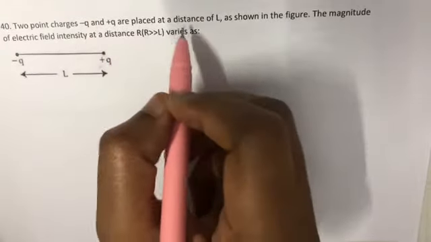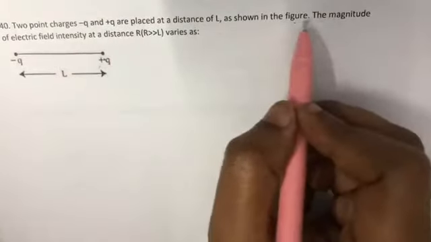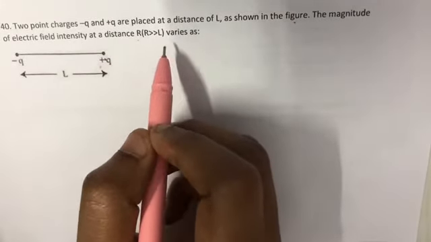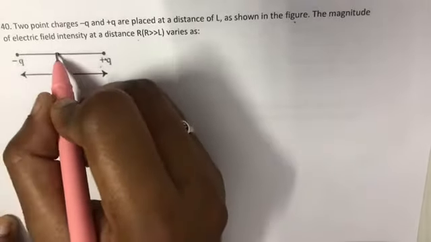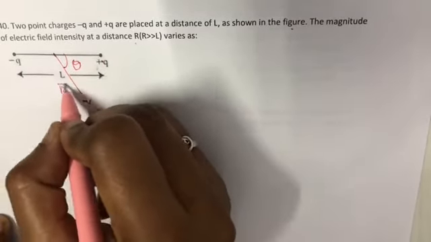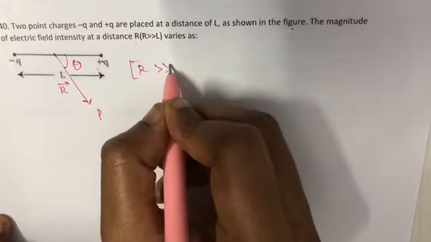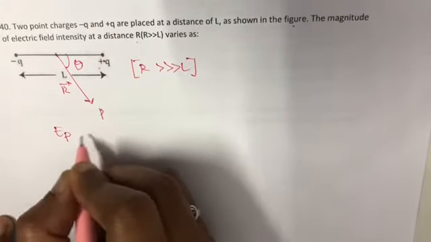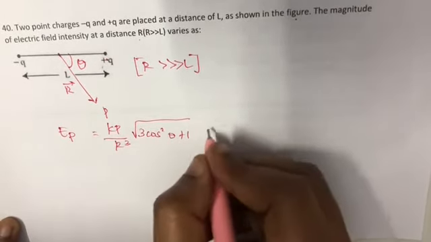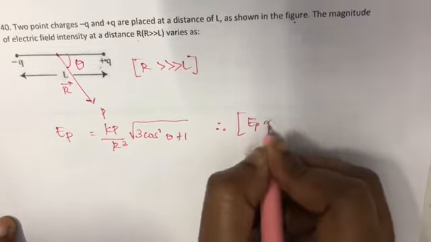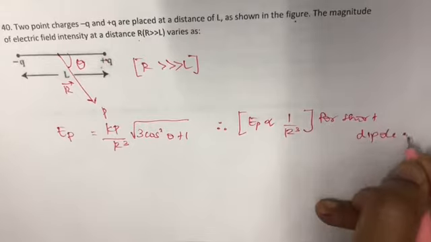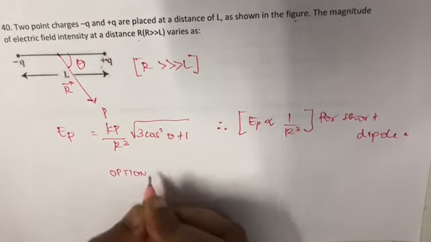Charges minus Q and plus Q are placed at a distance of L, as shown in the figure. The magnitude of electric field intensity at a distance R, where R is greater than L, varies as? So the electric field due to a dipole at a point at an angle theta, where R is greater than L, is equal to Kp by R cube root of 3 cos square theta plus 1. Since E is inversely proportional to R cube for a short dipole, the option will be 4.